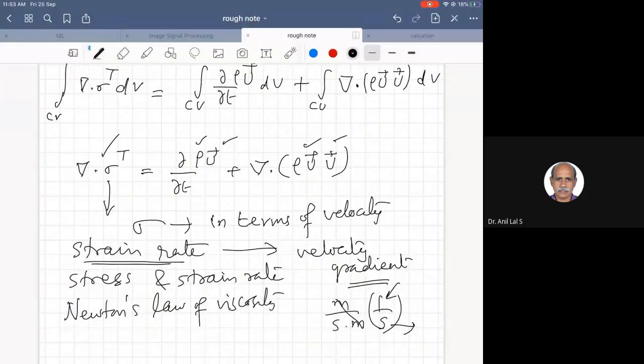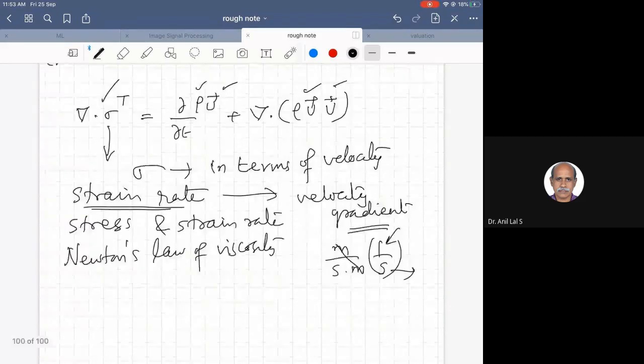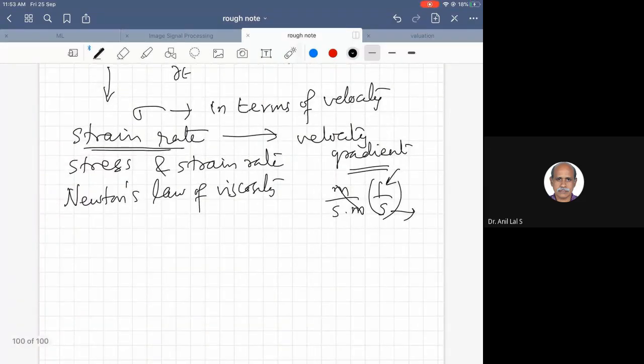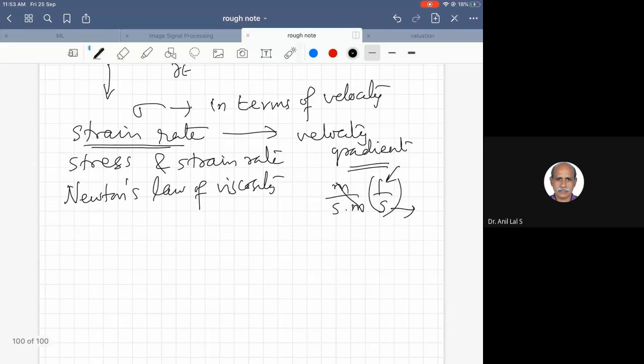So you studied Newton's law of viscosity for a simple flow in which the flow is in one direction, unidirectional, right? So how have you studied Newton's law of viscosity in elementary fluid mechanics? There is a wall, and there's a fluid flowing, right? As far as the fluid is concerned, the fluid particle on the wall will not be moving. So all the fluid particles sitting on the wall will have a velocity u equal to 0.